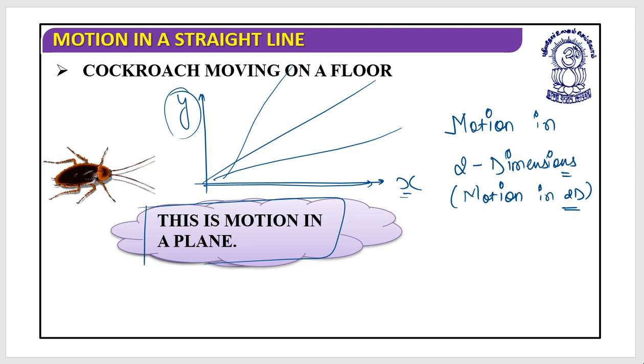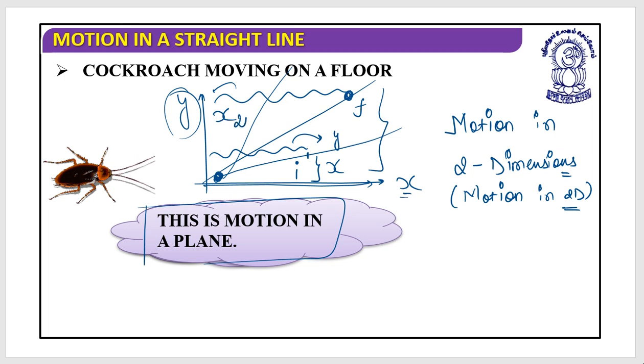When I talk about the motion in 2D, what would it be? Look at this. Let's say the cockroach was at this place. After a certain time, it is at this place. So it has changed its x dimensions as well as its y dimensions. After some time, let's suppose it is at this position. This is its initial position and this is its final. Now again it has changed its x and y. Let's say I'll write this as x2 and this is y2. So it is changing its coordinates in x as well as y.